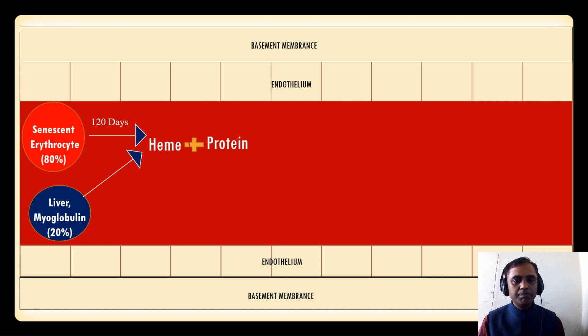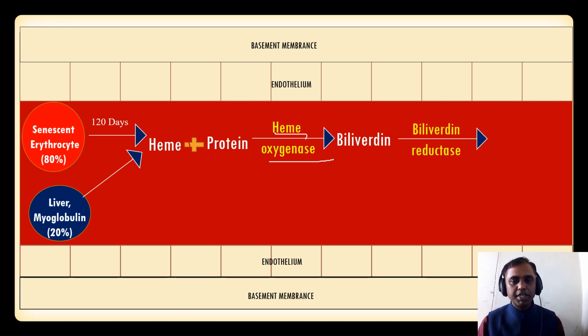This protein will go for amino acid metabolism and will be reused again for other metabolism. But the heme part is converted into biliverdin with the help of heme oxygenase. So this biliverdin is again converted into bilirubin, what we call unconjugated bilirubin, with the help of biliverdin reductase.